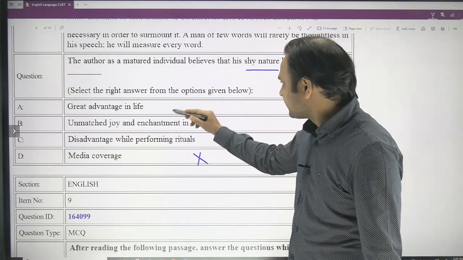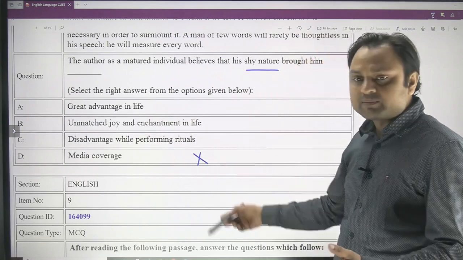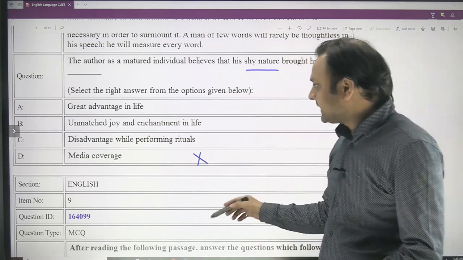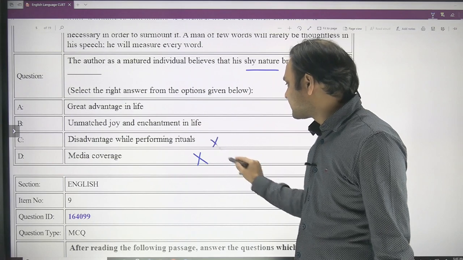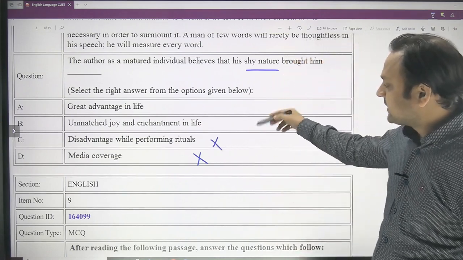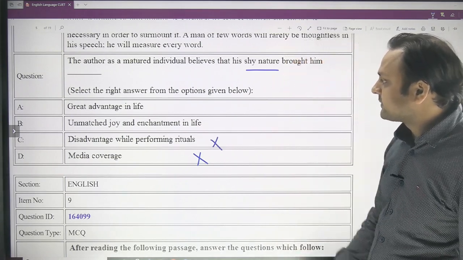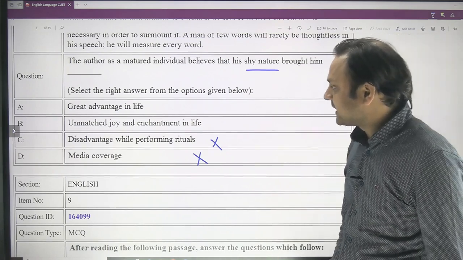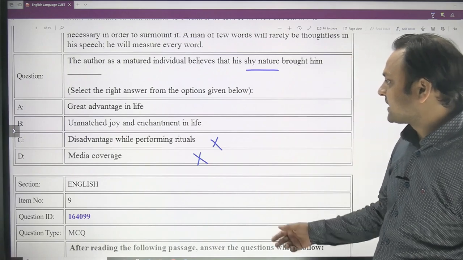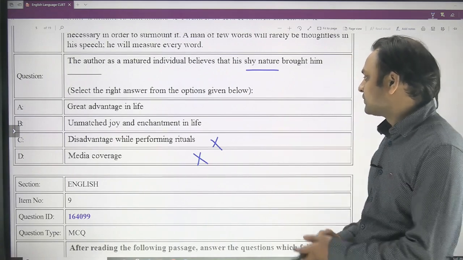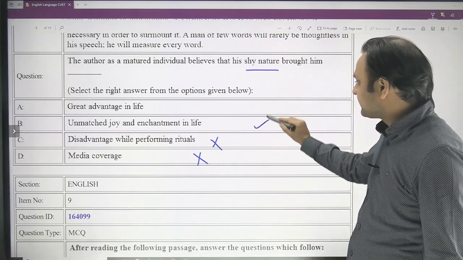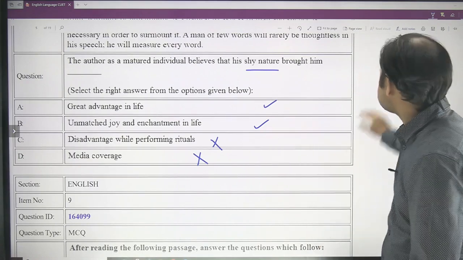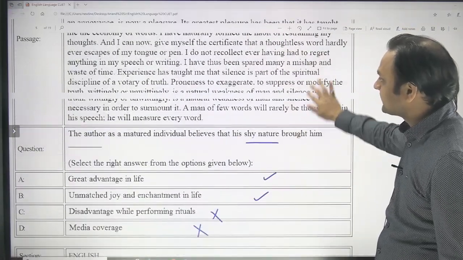His shy nature ultimately brought him joy, so it did not bring him any disadvantage while performing rituals. It could be tricky to choose between A and B, because A talks about great advantages in life and B talks about unmatched joy and enchantment in life. Actually both are true. Both things have been brought to the author's life, and this was mentioned in the passage itself, you can read it here.